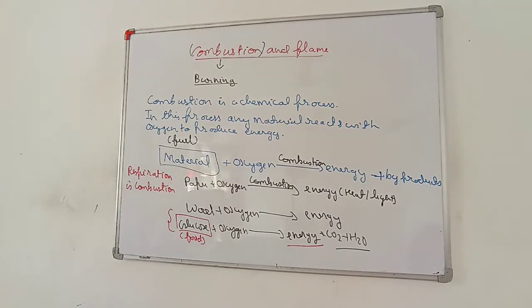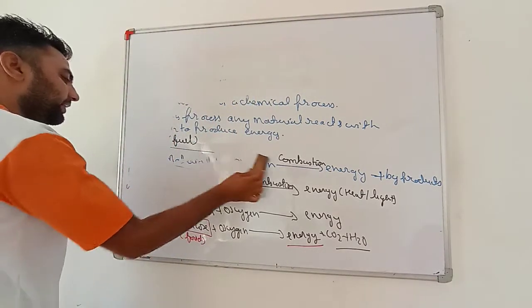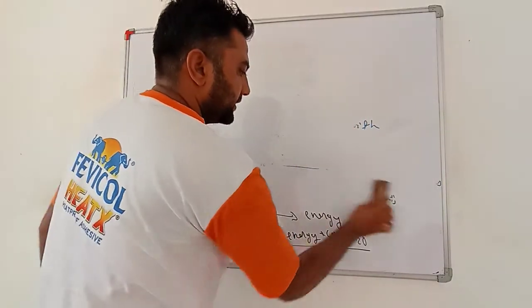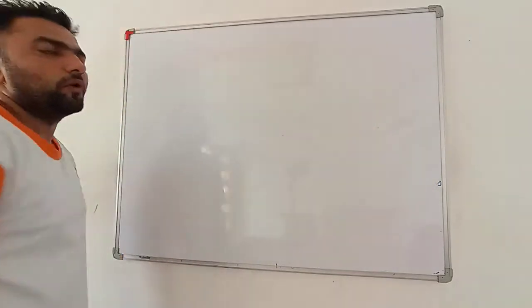Okay, my dear students, whatever materials are in our surroundings, they have been divided in two categories. What is that category? Whether that material will burn or not.